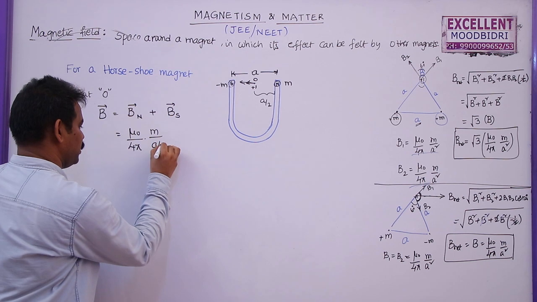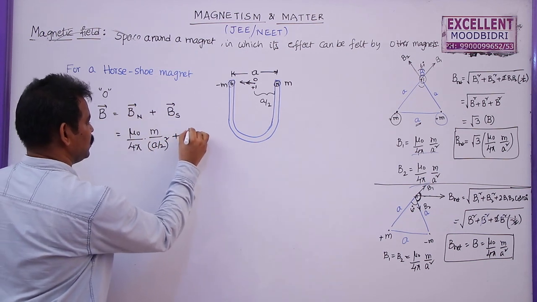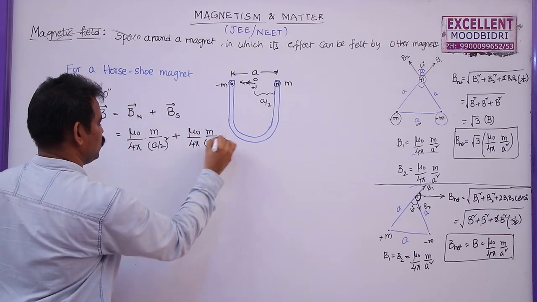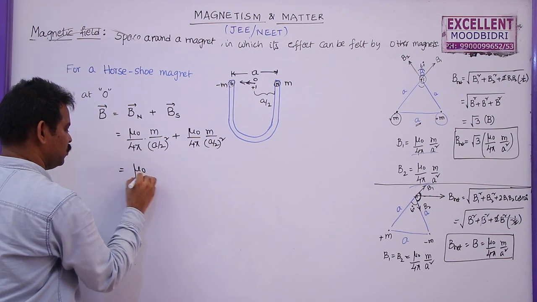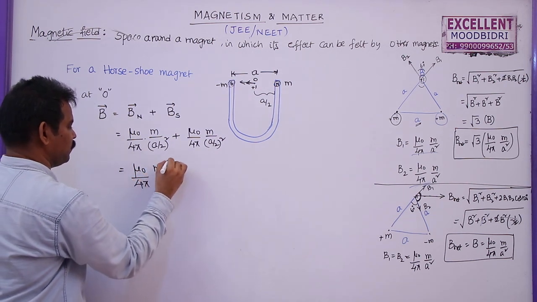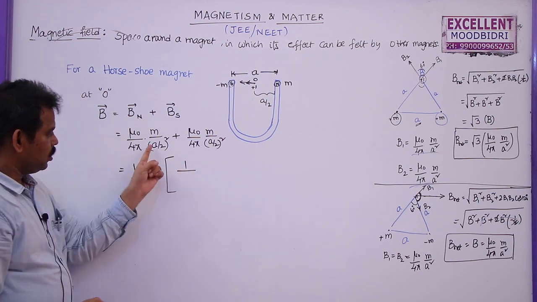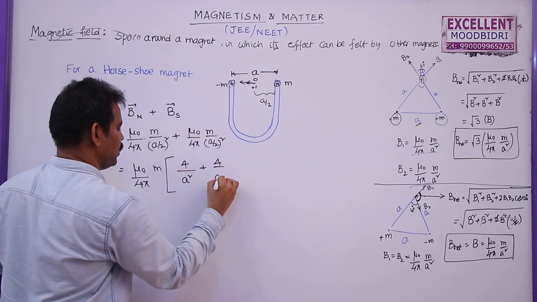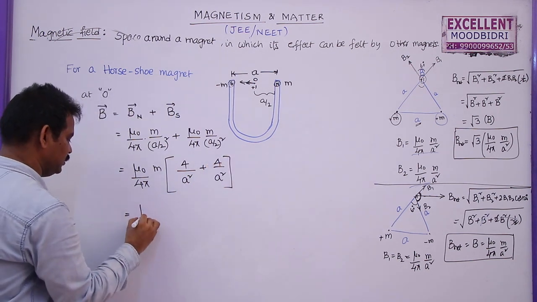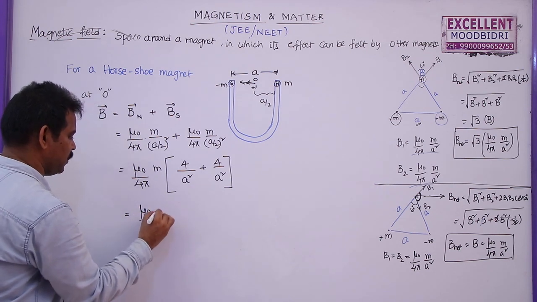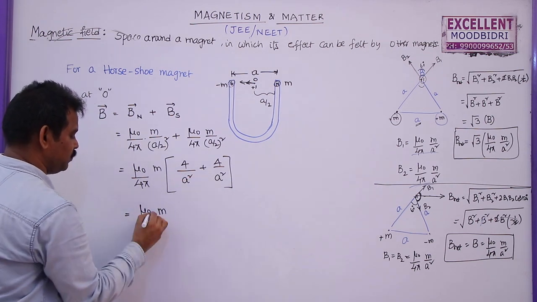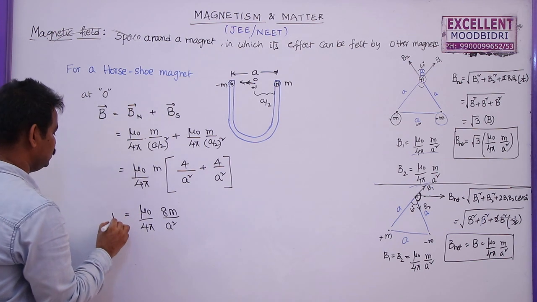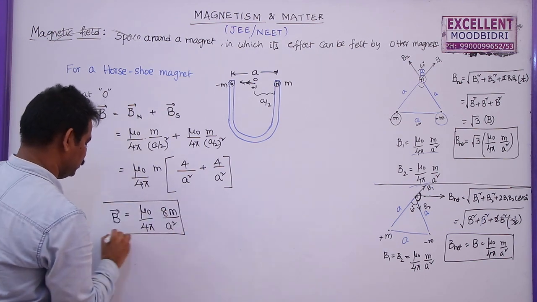So this is a by 2 whole square, plus the other one is mu naught by 4 pi m by a by 2 whole square. You can take mu naught by 4 pi m common, and the remaining terms are 4 by a square plus 4 by a square. So this can be written as mu naught by 4 pi m into 8 by a square, or rightly you can write 8 m by a square. This is the magnetic field induction at this point.